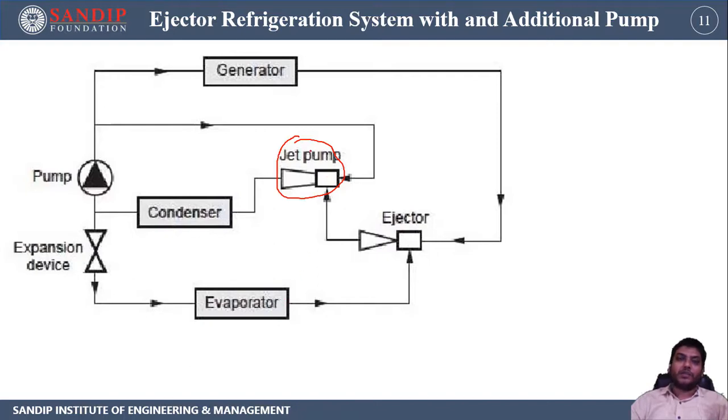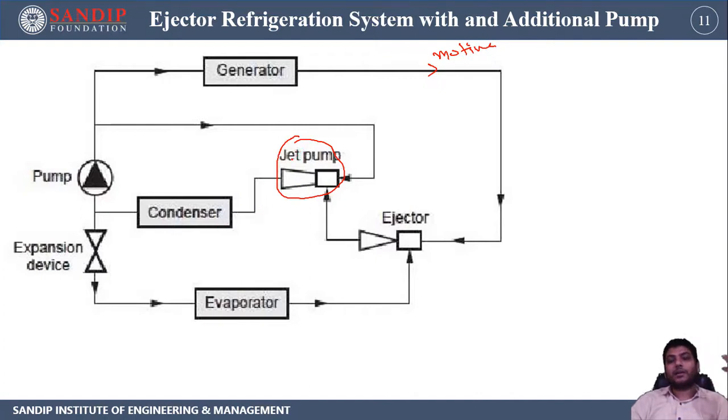So first of all, from the generator obviously we get our motive steam. That motive steam is going to be transferred to the ejector. Now the source vapor is coming from the evaporator. That is the basic principle. Now these two are going to be mixed and supplied to the jet pump, so that it will increase the pressure to the condenser pressure, and after that it will act like a condenser.